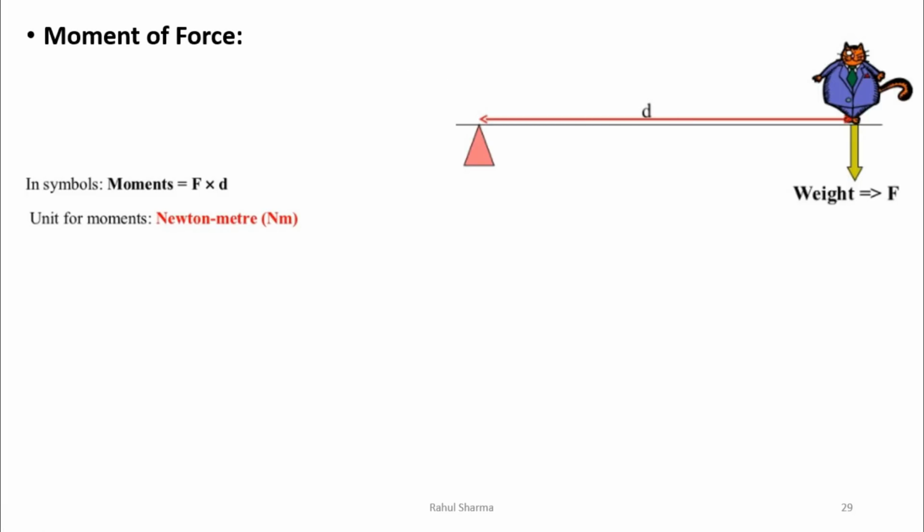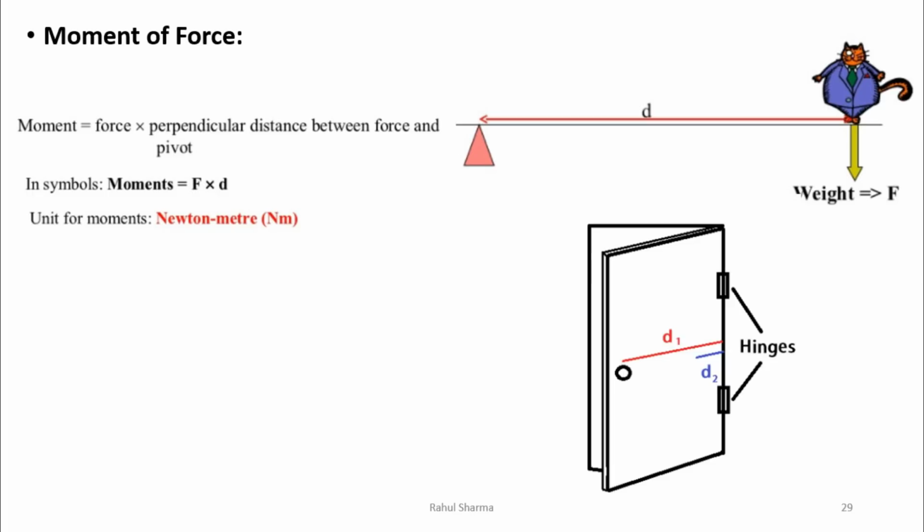We can define it as: the moment of force about a point is the turning tendency of a force about that point. It is measured by the product of the force and the perpendicular distance of the line of action of the force. So mathematically, moment is equal to F into D, and its unit is Newton meter. This is an example explaining the moment of force.